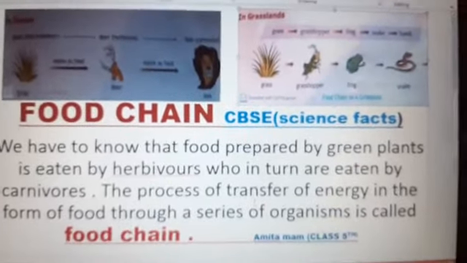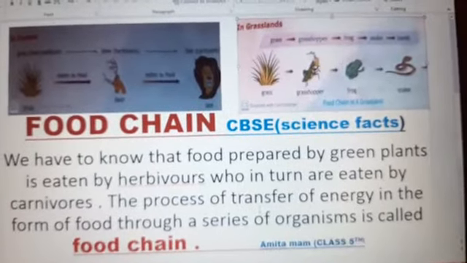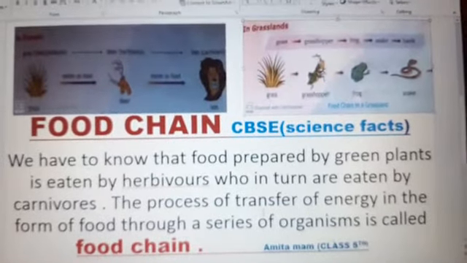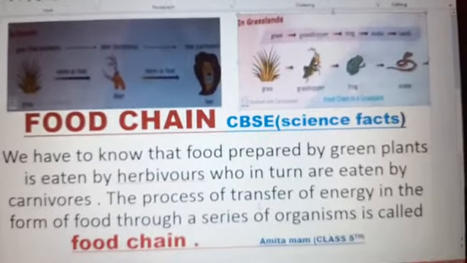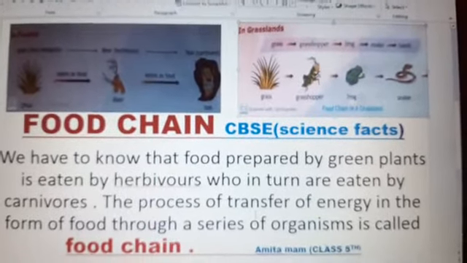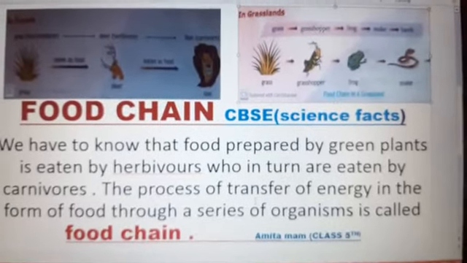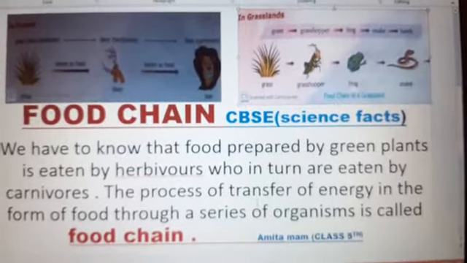We know that energy is transferred from one organism to another in the form of food through a series of organisms, and this is called food chain.